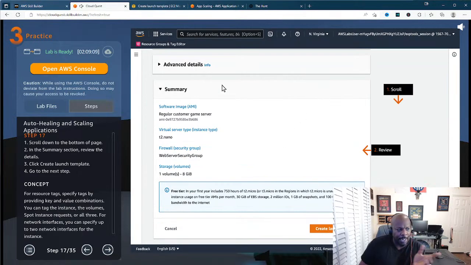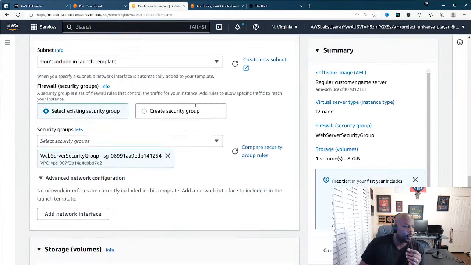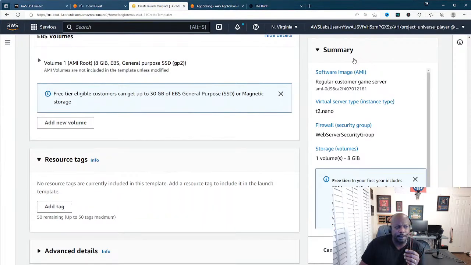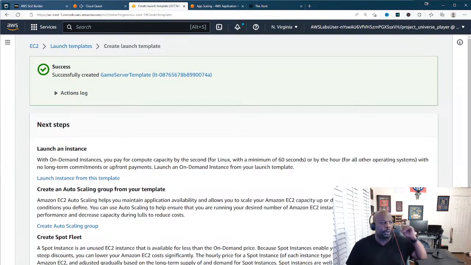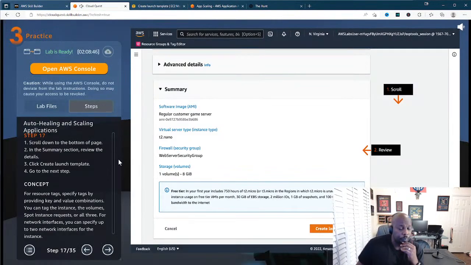Then we'll scroll down and it summarizes everything for us. This is our summary on the right hand side. Everything looks good. T2 Nano, web server security group, that's what we were supposed to have. And then storage is good. All right, and then we're just going to create our template.